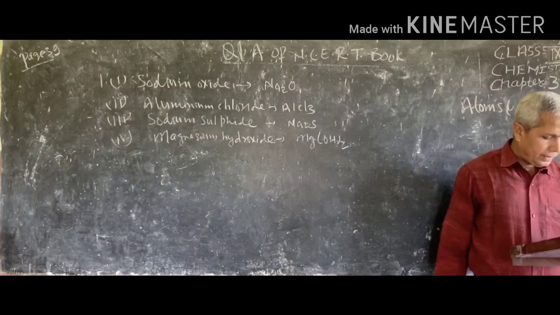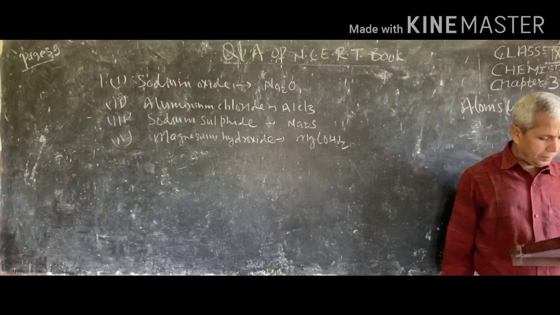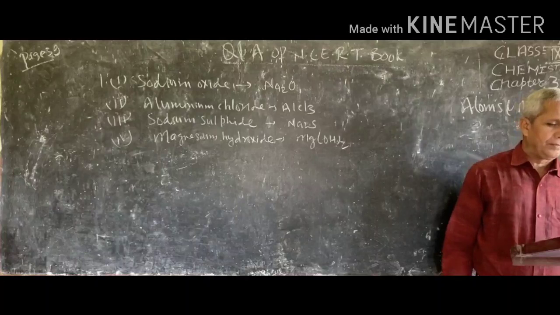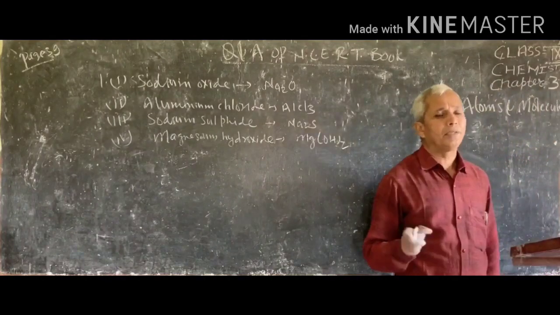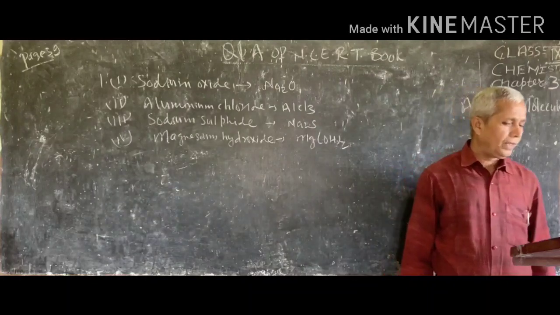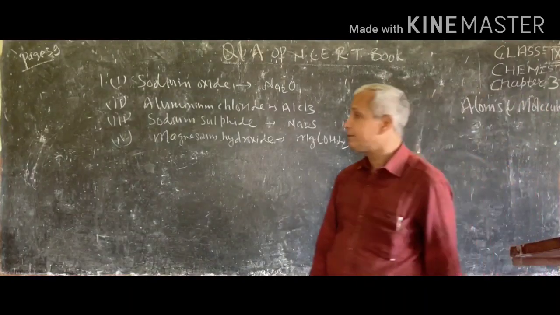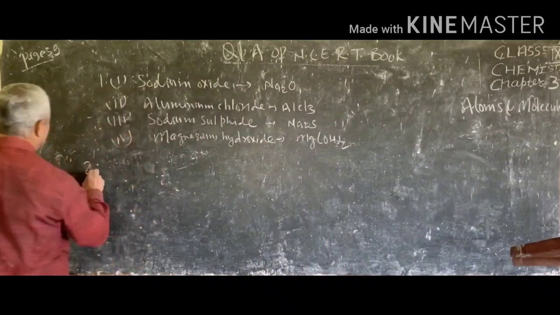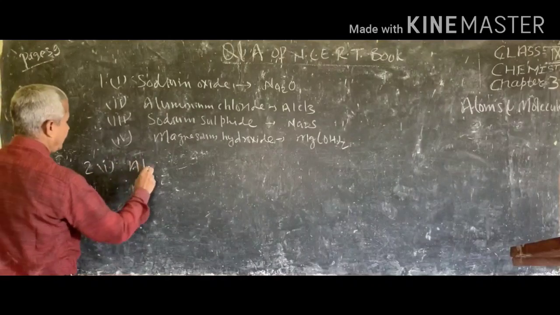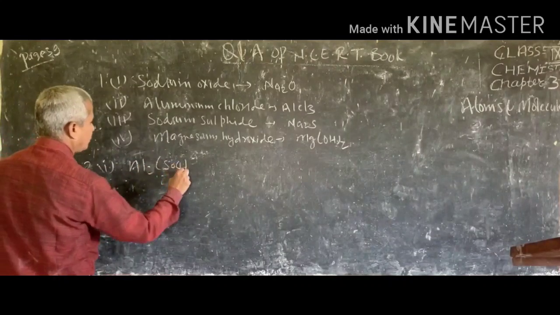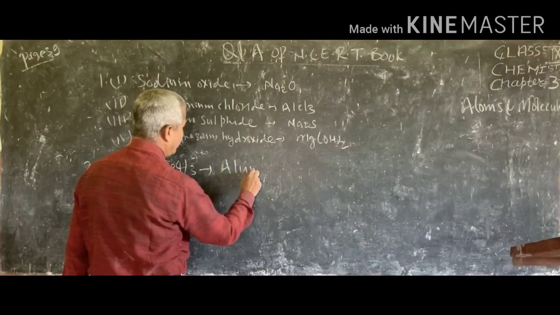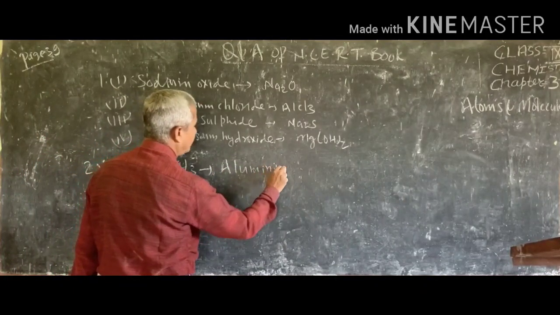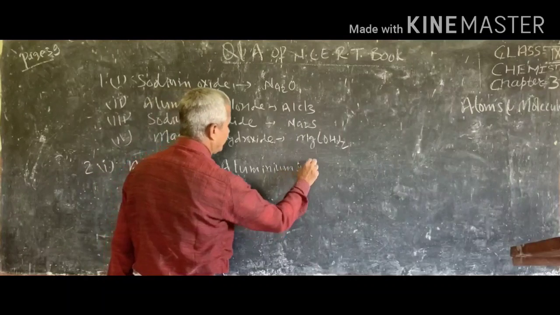Now write down the names of compounds represented by the following formulas. The formula is given and we have to write the name of the compound. First is Al2(SO4)3. This is aluminum, this is sulfate. So it is aluminum sulfate.